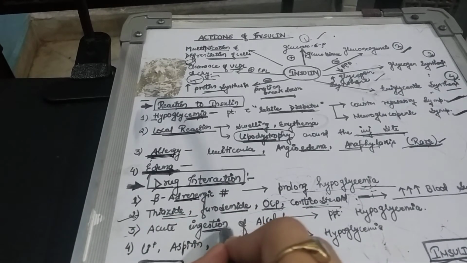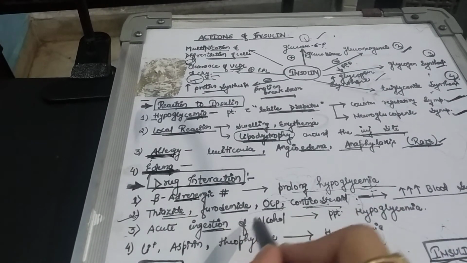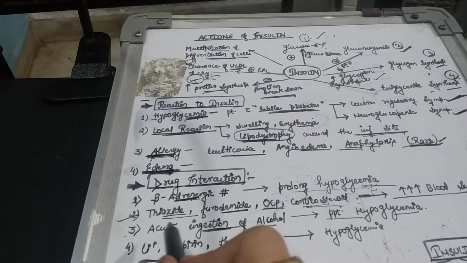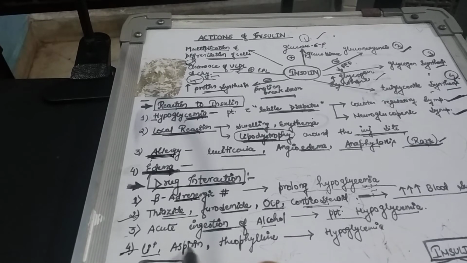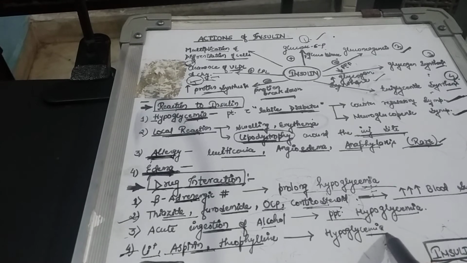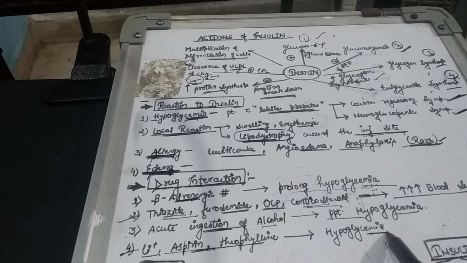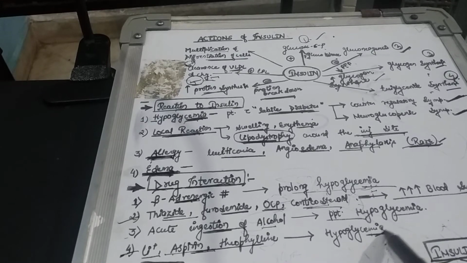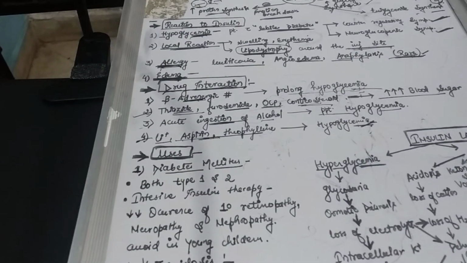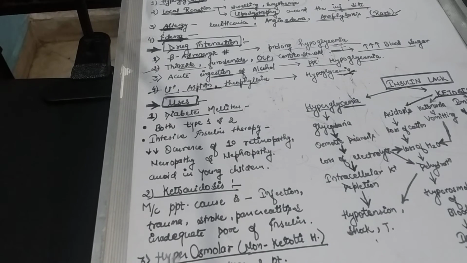Acute ingestion of alcohol, as we have studied in biochemistry also, can precipitate hypoglycemia, right? Fourth point, lithium, aspirin and theophylline can also cause hypoglycemia by increasing the synthesis of insulin, right, and inhibiting the peripheral utilization of insulin. It contributes to hypoglycemia. Lithium, aspirin and theophylline.